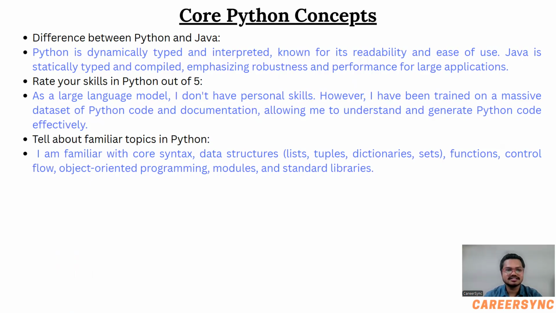So let's discuss it. Python is dynamically typed and interpreted, known for its readability and ease of use, while Java is statically typed and compiled, emphasizing robustness and performance for large applications.